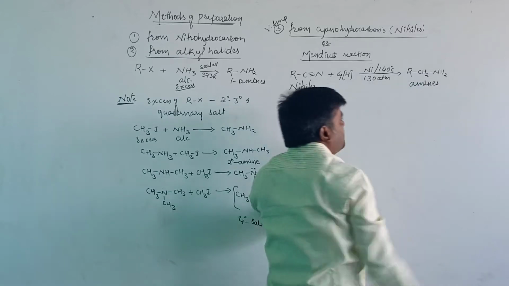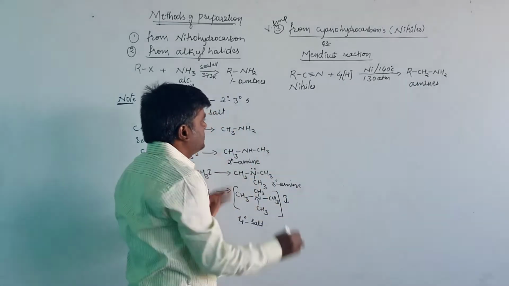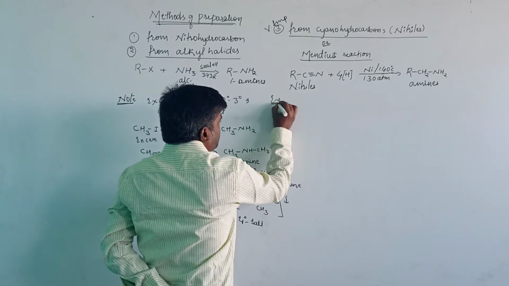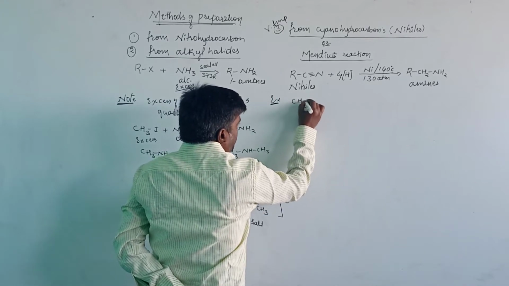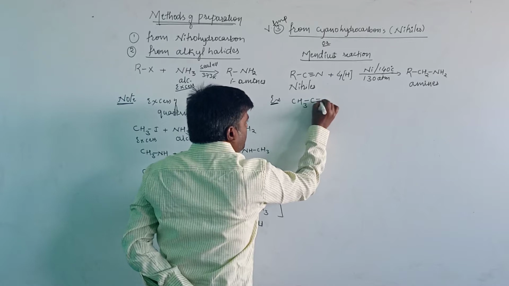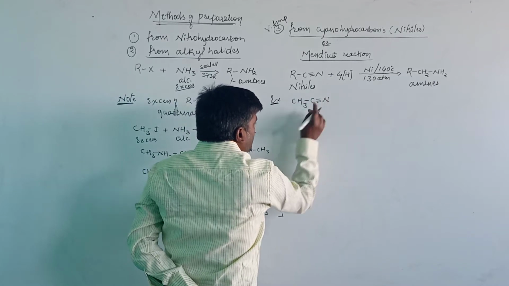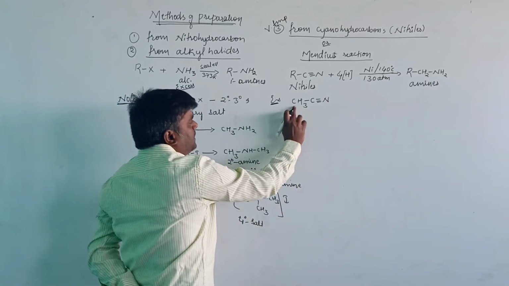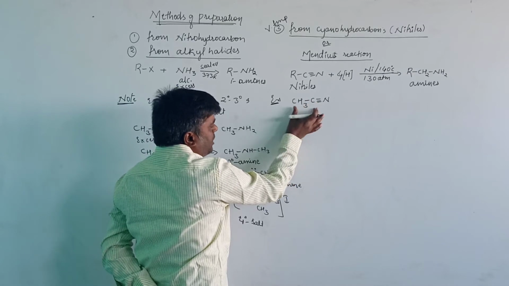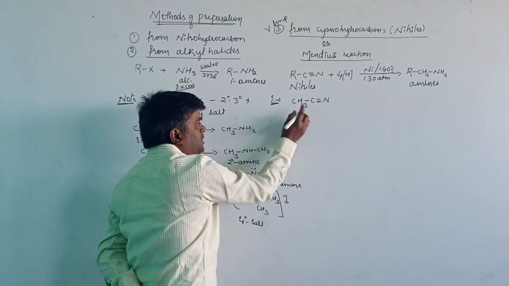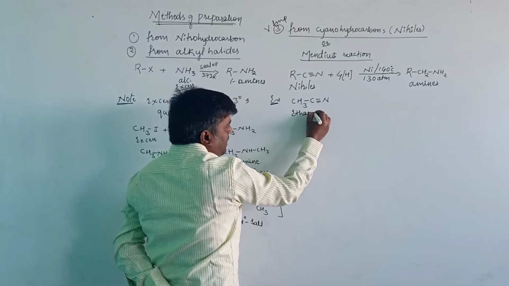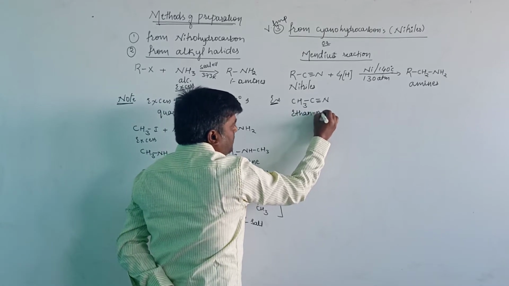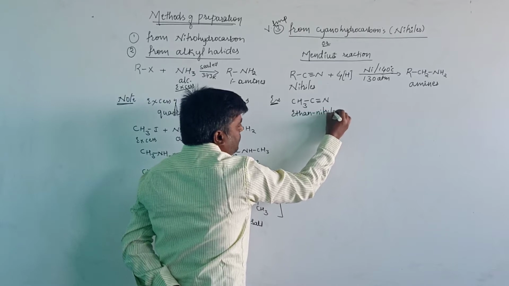This is the general representation, and let us see the example here. In this example, the nitrile CH3C≡N, the name for this compound is ethane nitrile. Two carbon atoms are present in the parent chain, therefore it is represented as ethane nitrile. That is, ethane nitrile is the name for this compound.